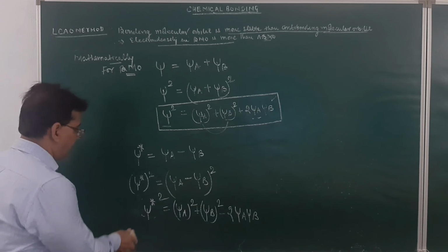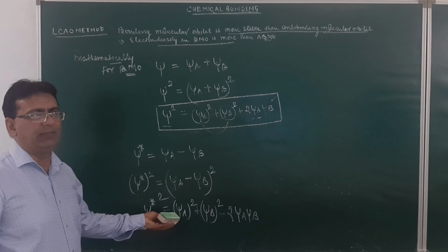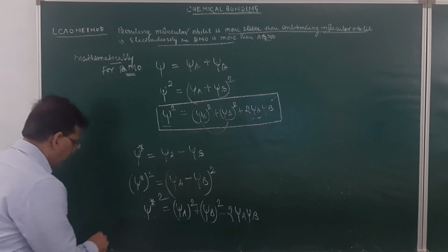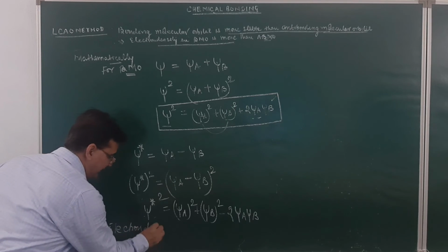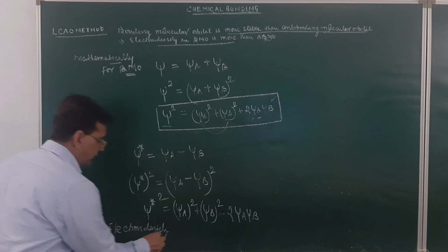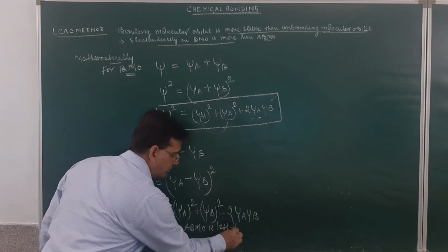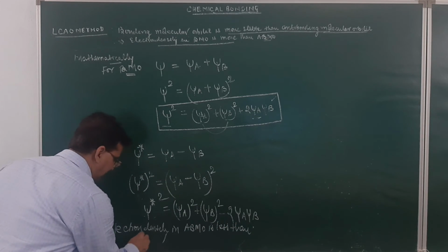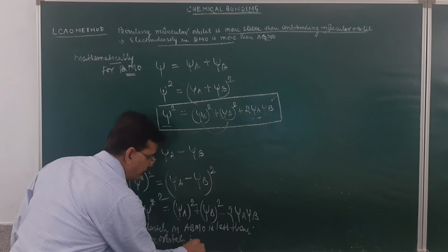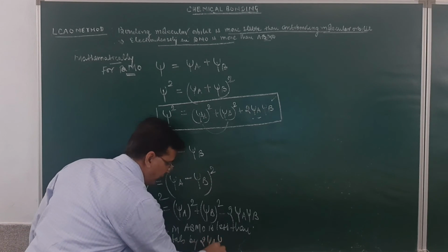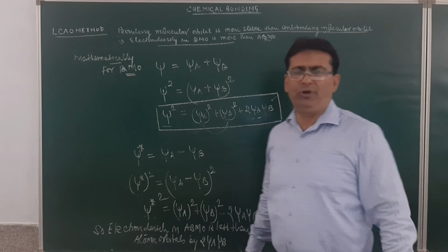So it means the electron density in the anti-bonding molecular orbital is less than the electron density in the atomic orbital by twice the wave function of A and wave function of B. Always remember, the electron density in the anti-bonding molecular orbital is less than that of the atomic orbitals by this factor, twice the wave function of A and wave function of B.